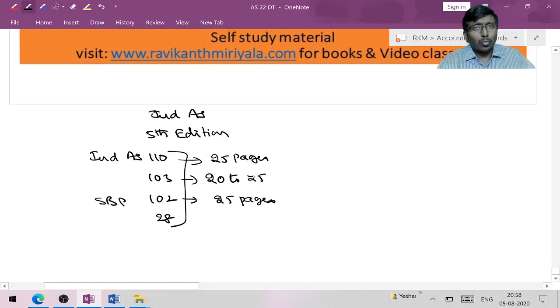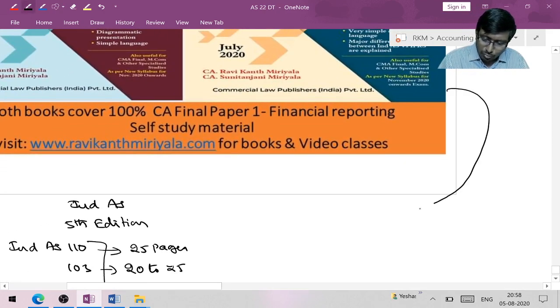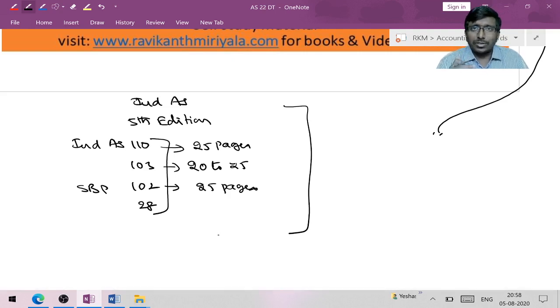So what did I do in this new book? I have explained these chapters in depth. I'll show you the index of Financial Reporting Made Easy. In-depth, step-by-step explanation is given for consolidated financial statements, business combination, and share-based payments.